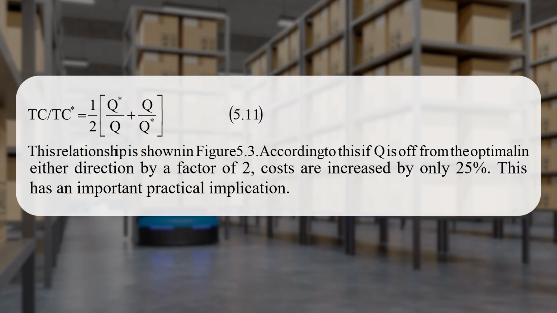This will give you the ratio. So this relation is nothing but the ratio of 2 costs. So basically, if you remember the figure, if you increase the quantity by a factor of 2, that means costs are increasing only by 25%, and this has an important implication also.